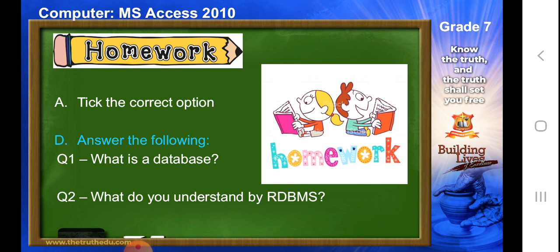Students, this brings us to the end of the class. What is our homework? Our first homework is to tick the correct option, and we will do question number 1 and question number 2 in our computer notebook: question 1 is what is a database, and question 2 is what do you understand by RDBMS.